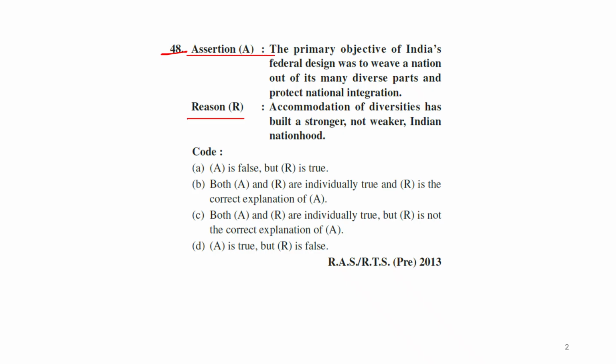I will just give you one small way to deal with this question.